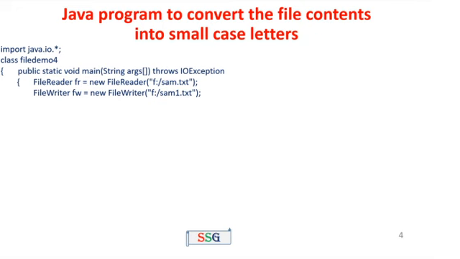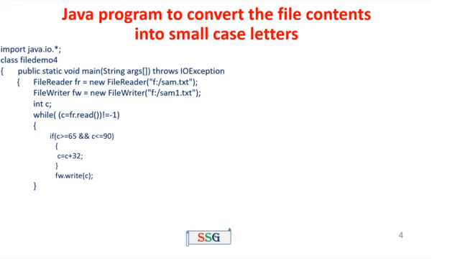Okay. Here import java.io.*; class file demo4, public static void main throws IOException, then FileReader. That means the first file is the input file, and that input file contains capital letters as well as small case letters. Next, the contents of the input file are converted to small case letters and written to the second file samp1.txt. Here first we have to use the FileReader class, then the FileWriter class. FileReader is samp.txt, FileWriter is samp1.txt.